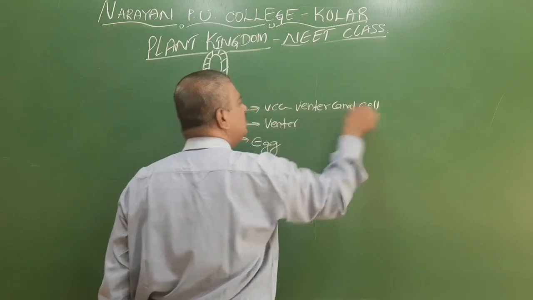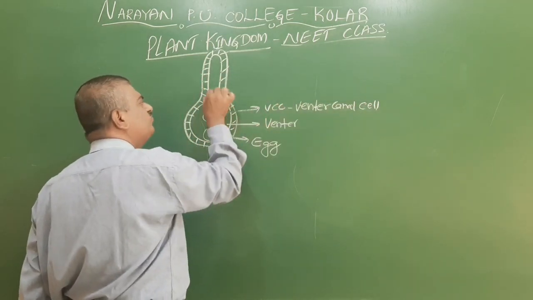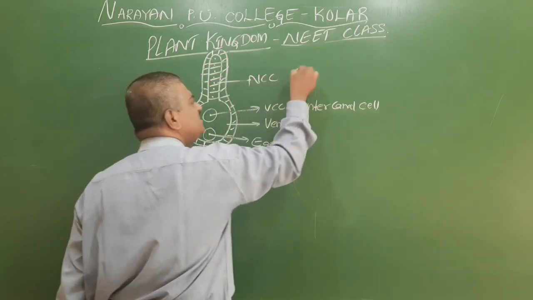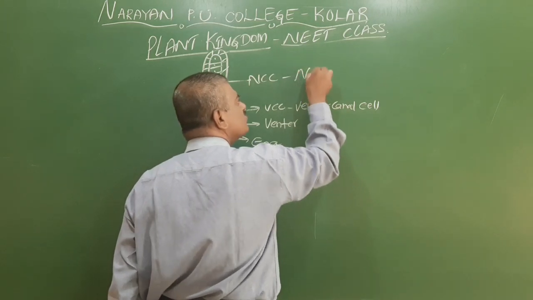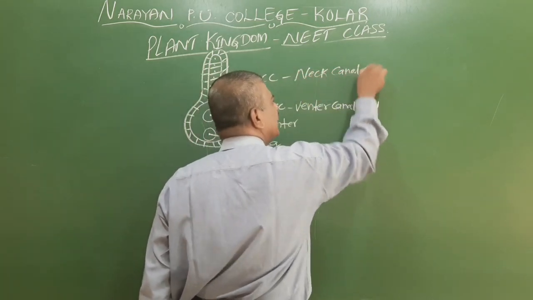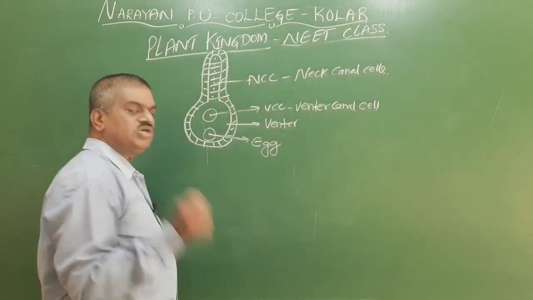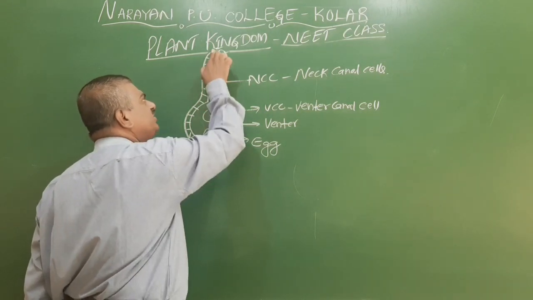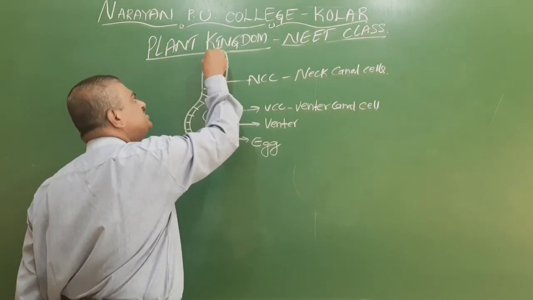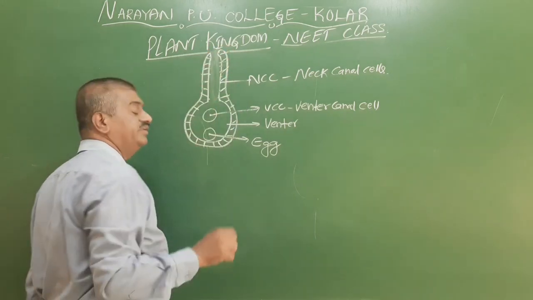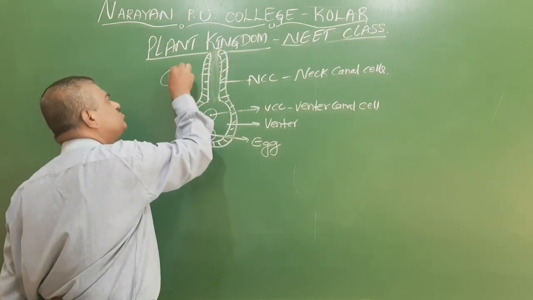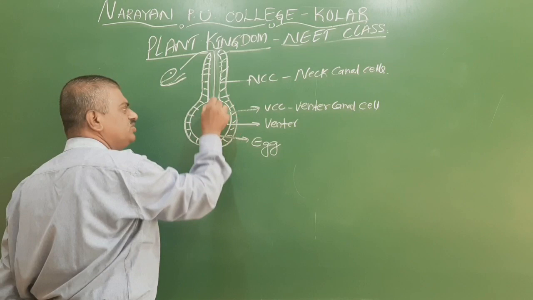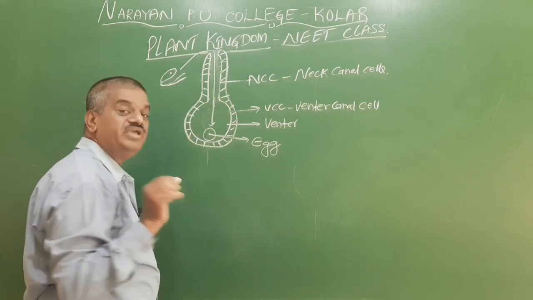Venter canal cell. Above this, there is a presence of neck canal cells, called NCC. So when an archegonium is matured, the neck canal cells along with the jacket cells are disintegrated. Once disintegrated, the biflagellated antherozoid swims in the water, enters, and even when VCC also disintegrates, it comes and fuses with the egg cell.